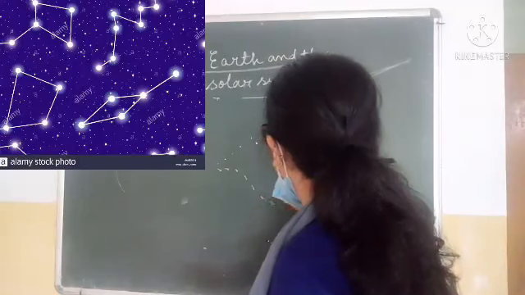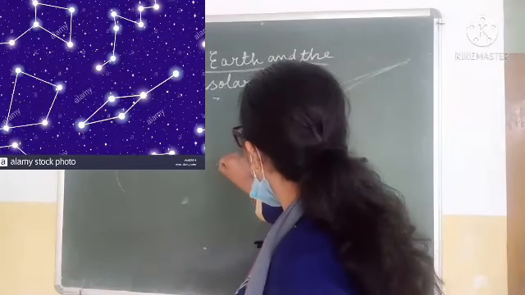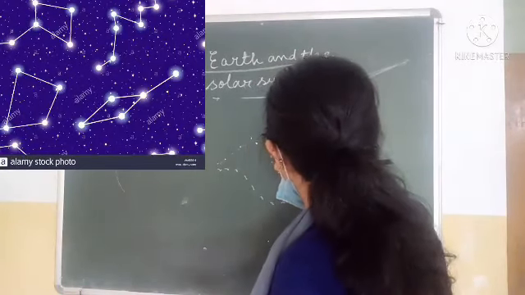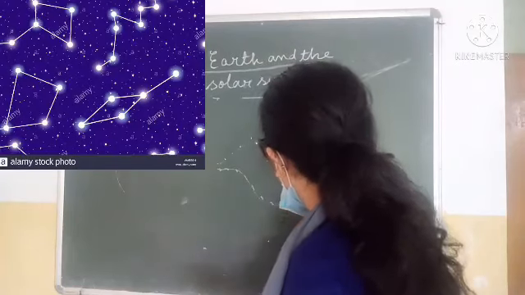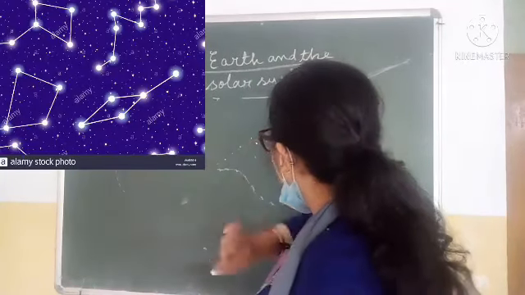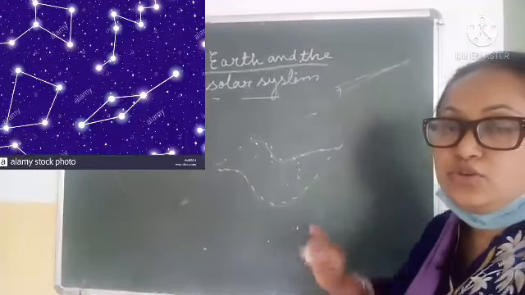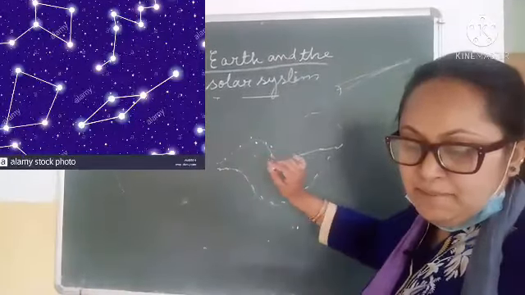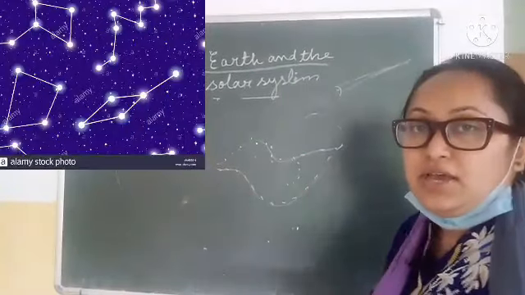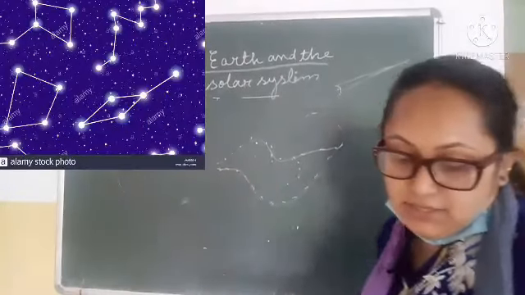They used to believe, suppose this is a bird. So they used to think in that way. They used to give particular figures to these stars.